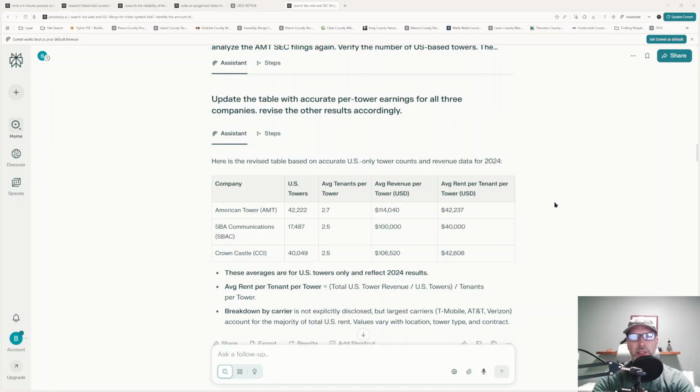Now, here's the amazing thing. It was able to do this in a matter of seconds. It's going out and looking at the results. But you have to have a baseline amount of knowledge. Otherwise, you're going to get garbage in and garbage out. If I were to present a report based on simply the outputting results, it's not going to look great.